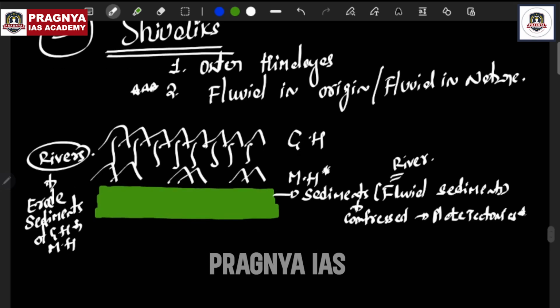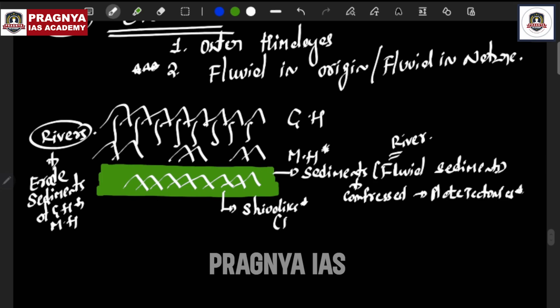And as the sediments got compressed at the foothills of the Middle Himalayas, now what happened? These sediments were compressed to form what is called the Shivaliks. So that's why we say Shivaliks is fluvial in origin. Shivaliks is fluvial in origin.